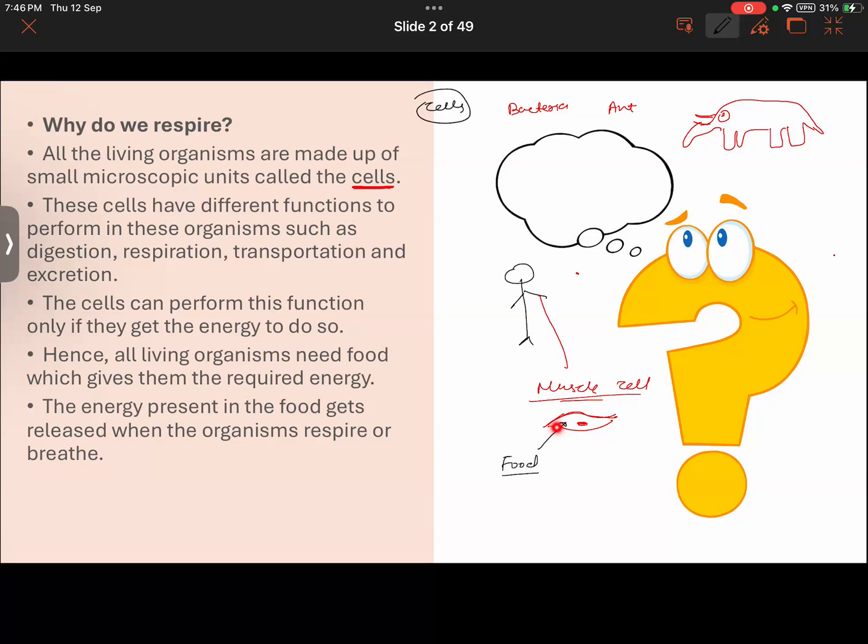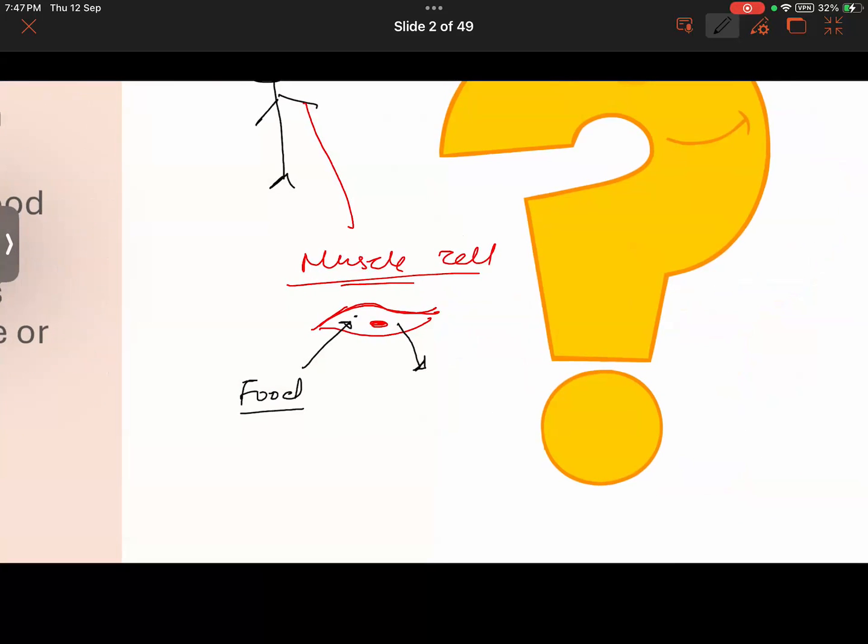That is the case here. Then furthermore, some other function will be performed by it, like transporting the food from one part to another inside it. When we look at the structure of a cell, it has a nucleus inside it. It has so many tiny structures inside it.